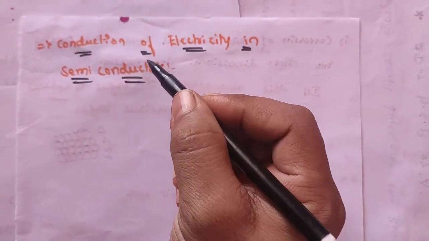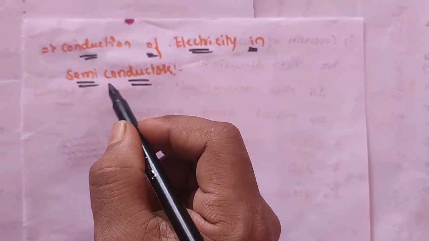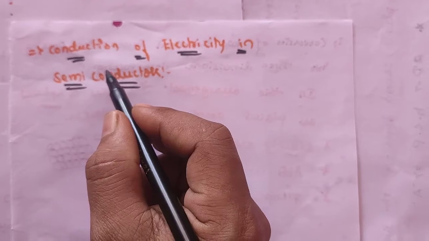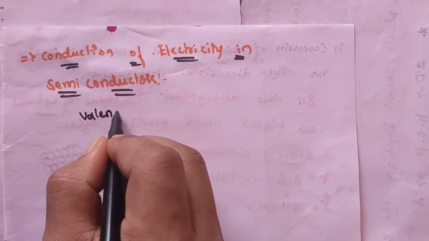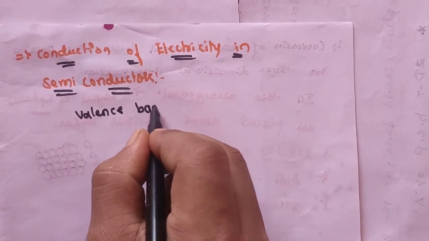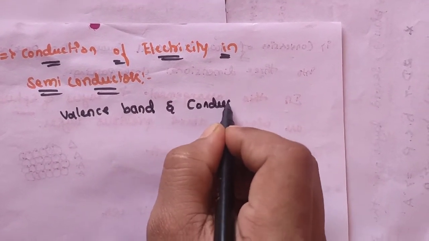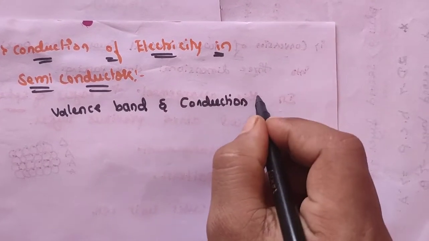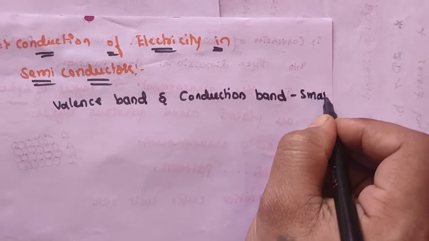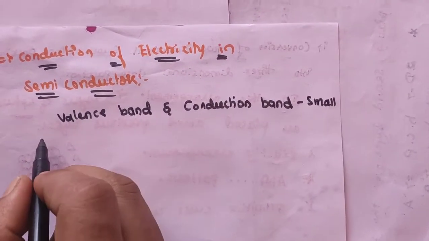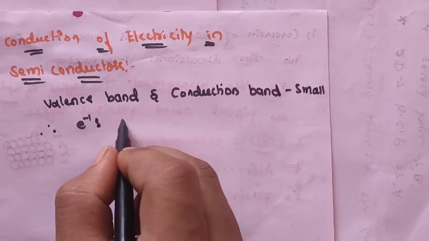So next it is conduction of electricity in semiconductors. How does conduction of electricity occur in semiconductors? In the case of semiconductors, the gap between the valence band and conduction band is small, so that automatically the electrons may jump.